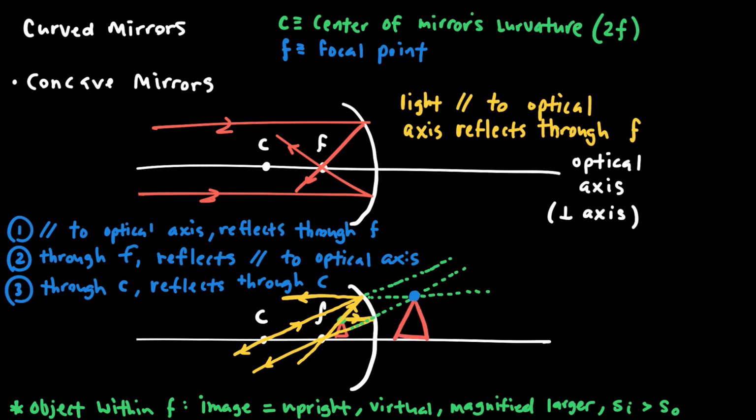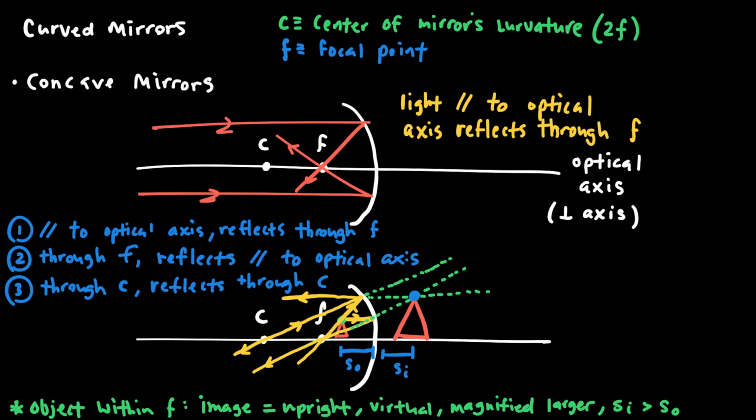And what I observe about the image that I've just drawn is that, okay, the object was within the focal point, and the image that I got was upright. It was virtual because it's in the mirror, and it's magnified, larger. Also, the image distance is greater than the object distance. And maybe that was poorly indicated because of my fairly sloppy drawing, but the image distance should indeed be larger than the object distance.